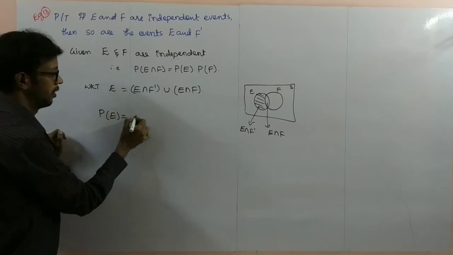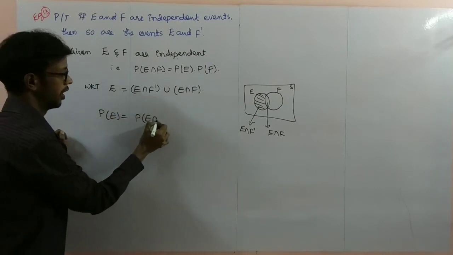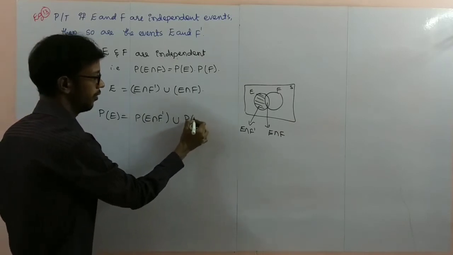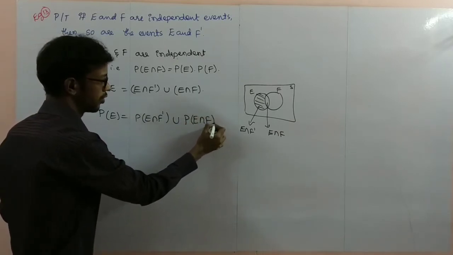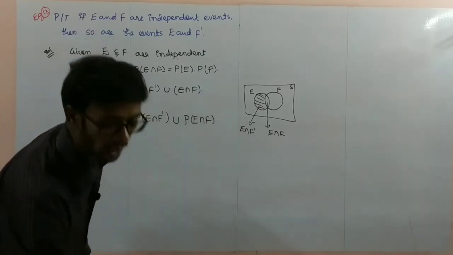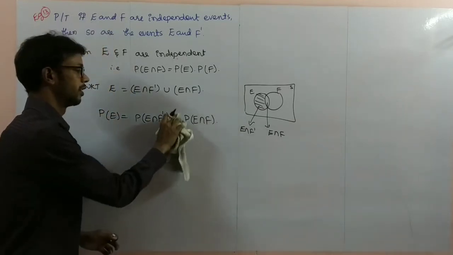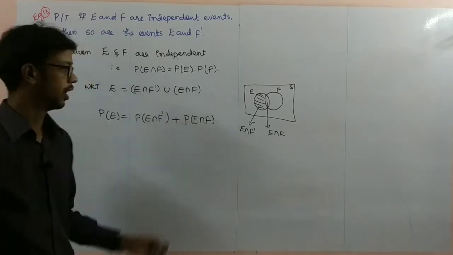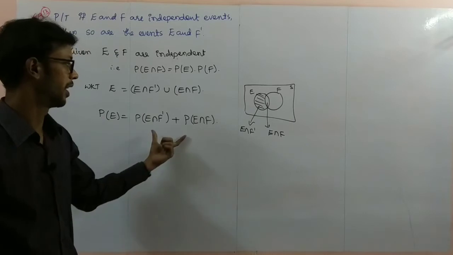Probability of E is equal to probability of E intersection F complement union probability of E intersection F. When there is a union, applying probability, you will get addition. It will become addition, separately.